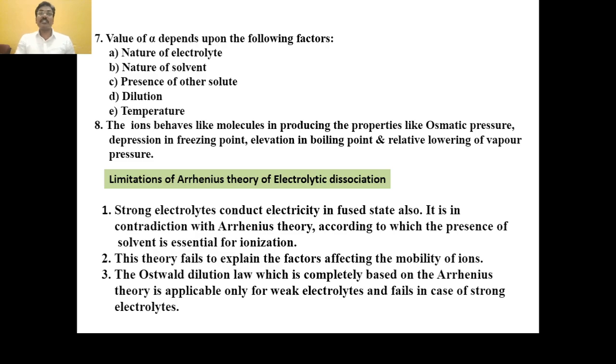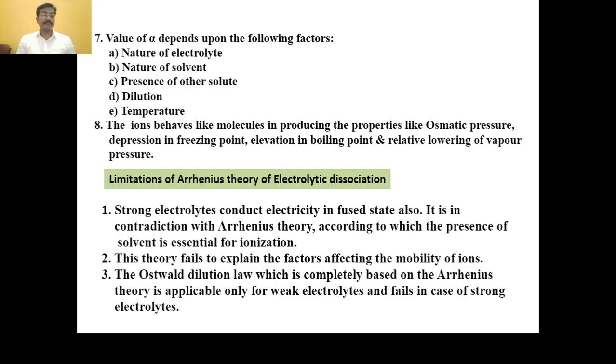Then this solution has silver ions as common ions, and due to that, the degree of ionization of silver chloride is depressed by the presence of silver ions from the silver nitrate. Therefore this is one factor which affects the value of alpha.